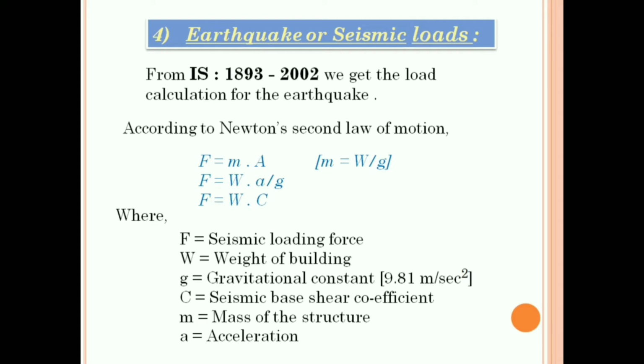According to Newton's second law of motion, F is equal to m into A, where m is equal to W by G. Then the formula will be F is equal to W into A by G, and then A by G is termed as C. Then C is the seismic base shear coefficient. Then the formula will be F is equal to W into C, where F is equal to seismic loading factor, W is weight of the building, G is gravitational constant, C is seismic base shear coefficient, M for mass of the structure, A for acceleration.